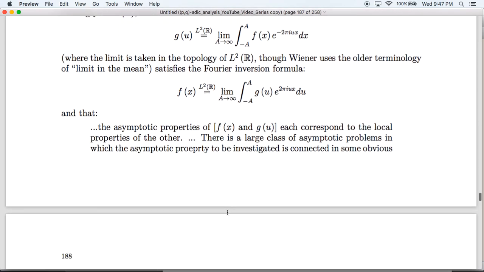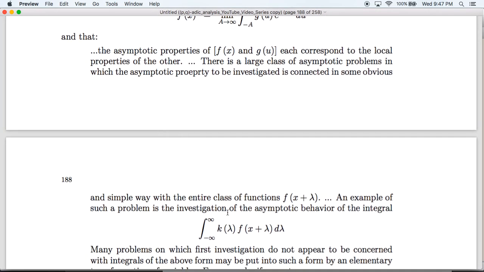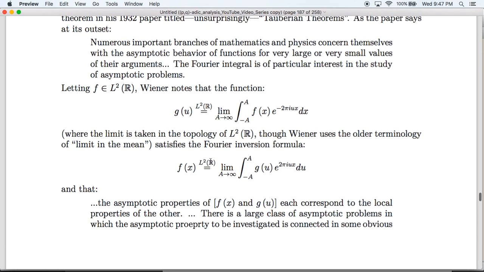As he says, the asymptotic properties of f of x and g of u each correspond to the local properties of the other, meaning that the behavior of g as u approaches positive or negative infinity tells us about the behavior of f of x for finite values of x, and likewise the behavior of f of x as x goes to positive or negative infinity tells us about the behavior of g for finite u.